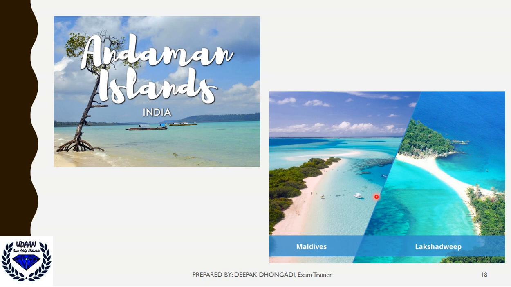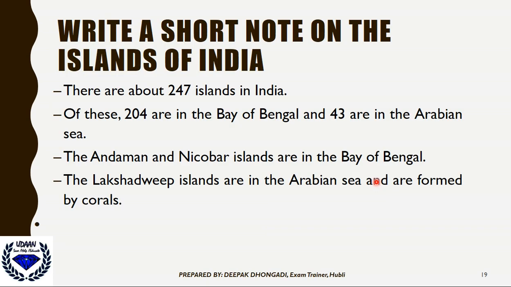They are not in the major mainland, but they are small islands far from the Indian region. Now, a short note on the islands of India.